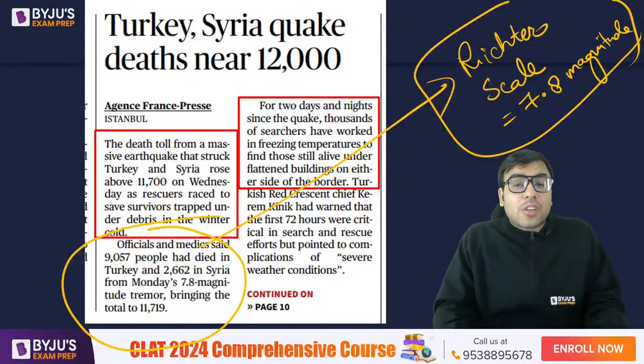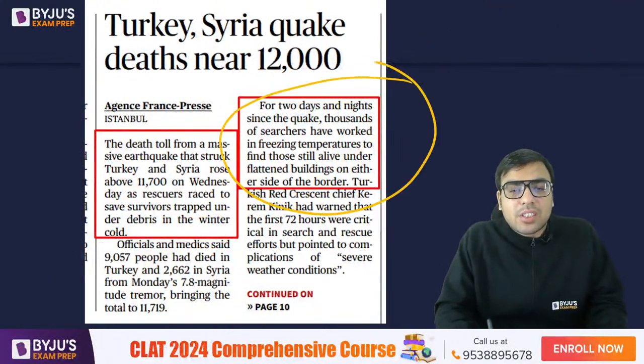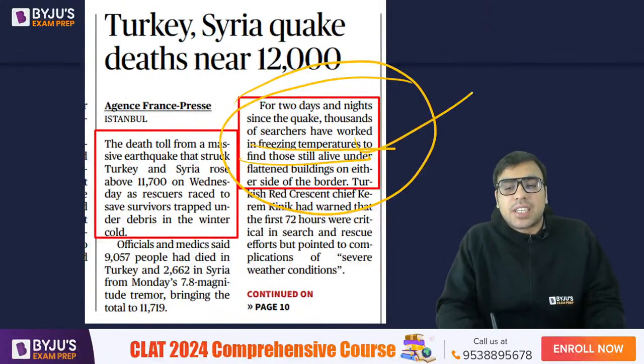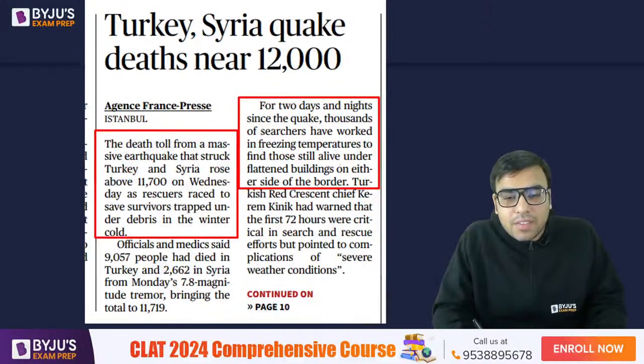You must be aware of what the Richter scale is, because of course it comes in the news. For 2 days and nights since the quake, thousands of searchers have worked in freezing temperatures, and so on. That is why you must be aware of it.